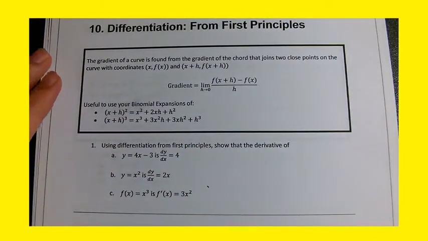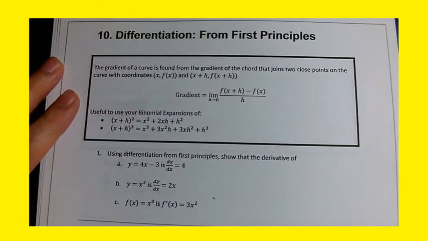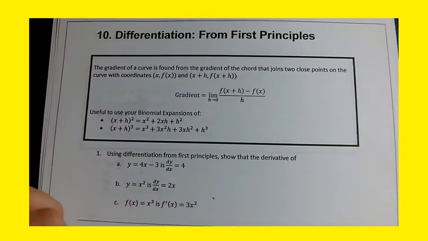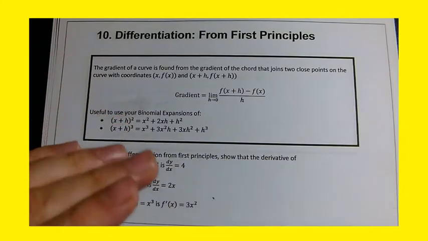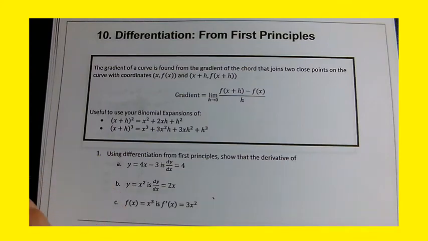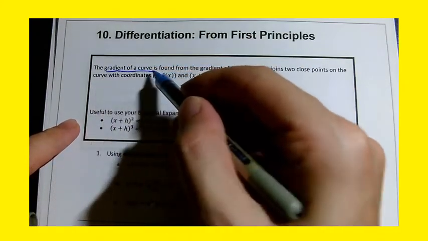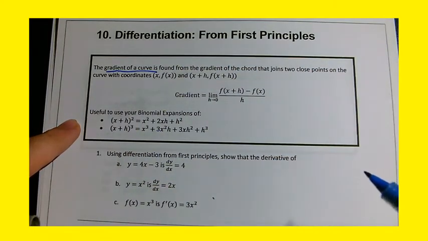So what is differentiation all about? At GCSE, you looked at the gradients of lines, y equals mx plus c. Differentiation looks at the gradient of a curve. Okay, so the gradient of a curve is found from the gradient of a chord that joins two close points on the curve with coordinates x, f(x), and x plus h, f(x plus h).